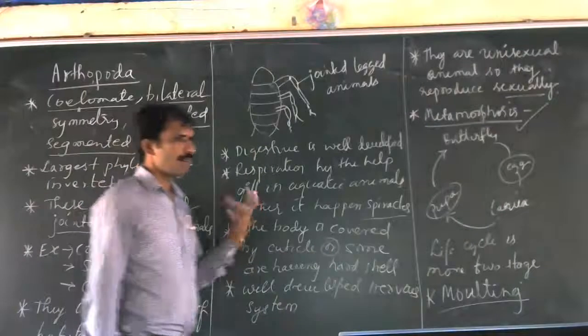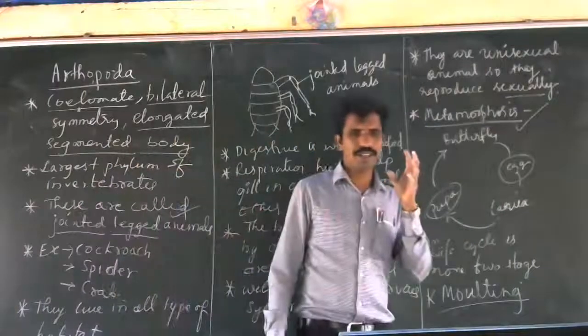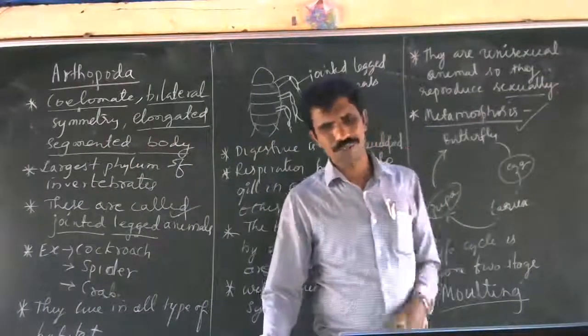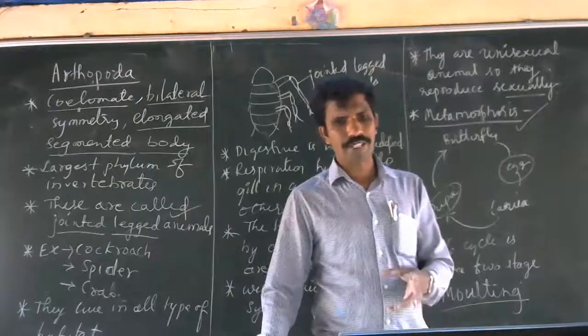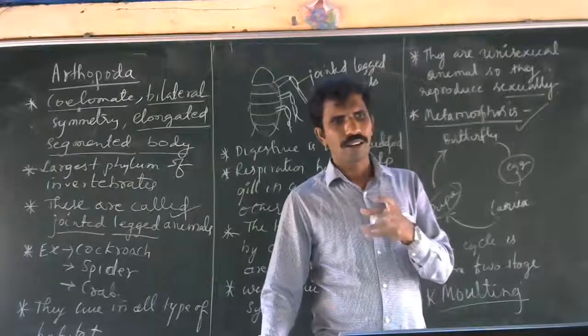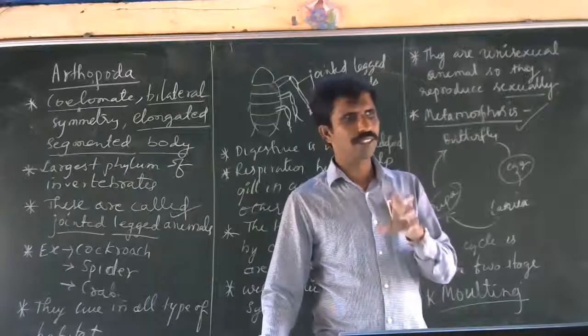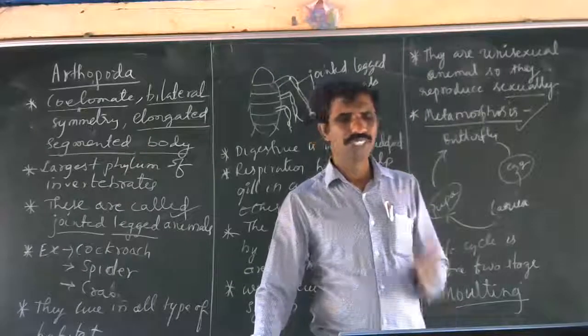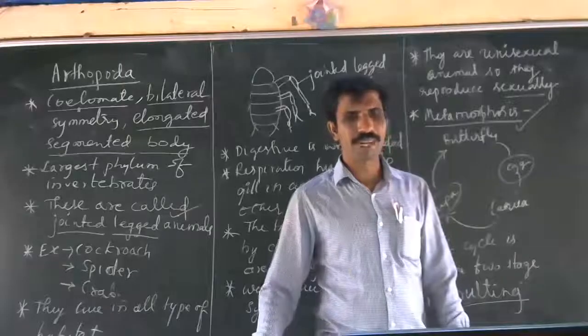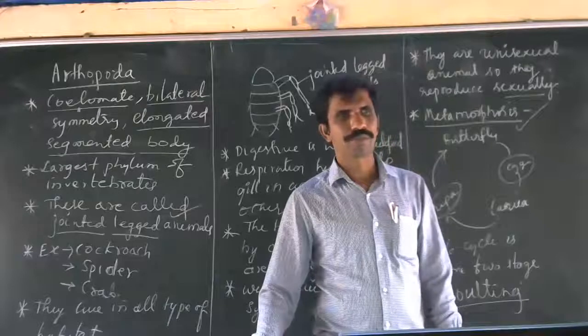And many of these animals cause many diseases also, in plants. Termite, if you take. Termites live in the soil and sometimes they attack plants also. Especially coconut trees are attacked by termites. Understood?